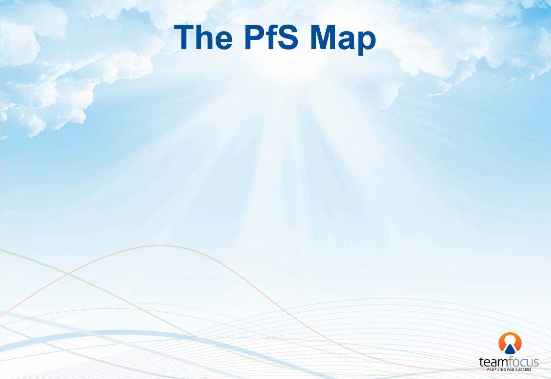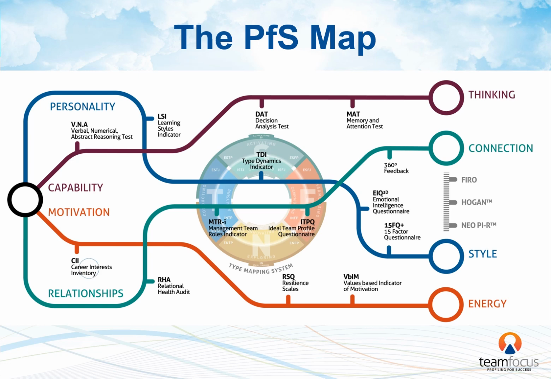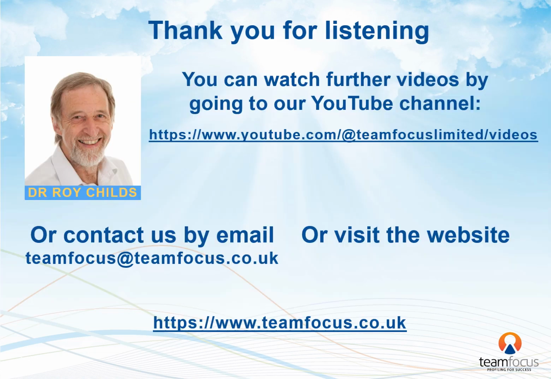So that completes the overview of the CII report, and here is the PFS map to remind you of the other tools that may help to explore a person's energy and motivation and much more. I hope this has given you a better understanding of the career interest inventories and how to use them.